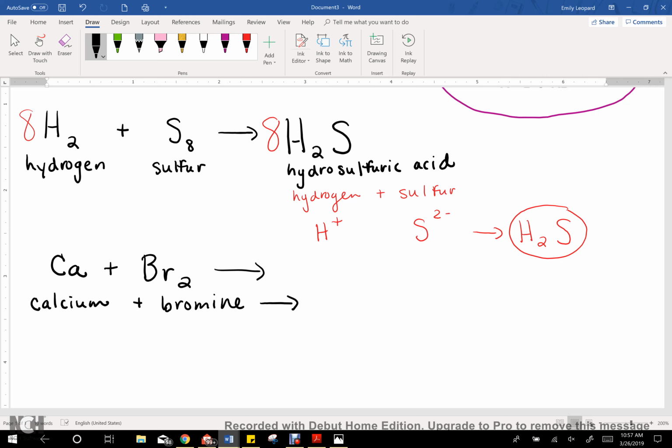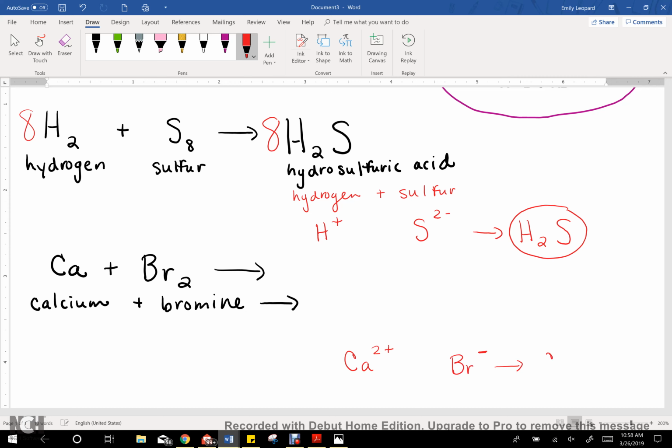So again, what we have to do is kind of come over to the side, make a balanced chemical compound, then plug it back in as our product. So we'll take our calcium, and its charge is 2+, and we'll take bromine, and bromine's charge is 1-. Okay? So now what we want to think about is to get our charges to balance, we're going to need 2 bromines.